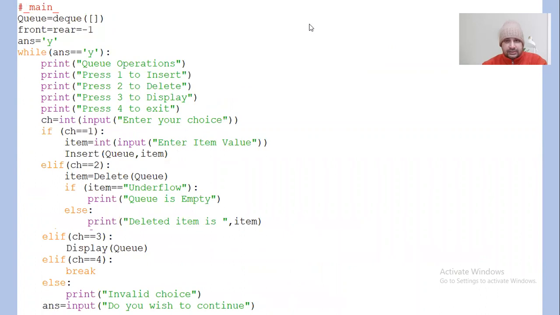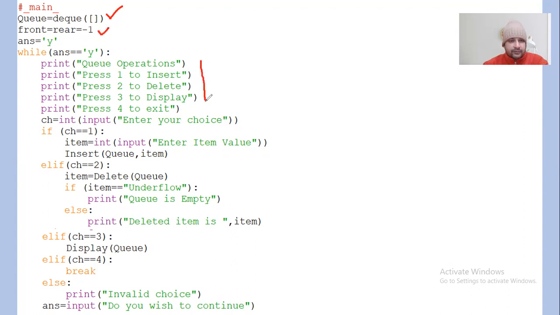Then moving ahead, this is the main part. You know about that, right? So Q equal to DQ. DQ is basically a queue which allows you to delete the element from the front as well. Otherwise, you would need to delete this element, then shift the elements from right to left and so on. So this queue does exactly the same job for you. Front equal to rear equal to -1.